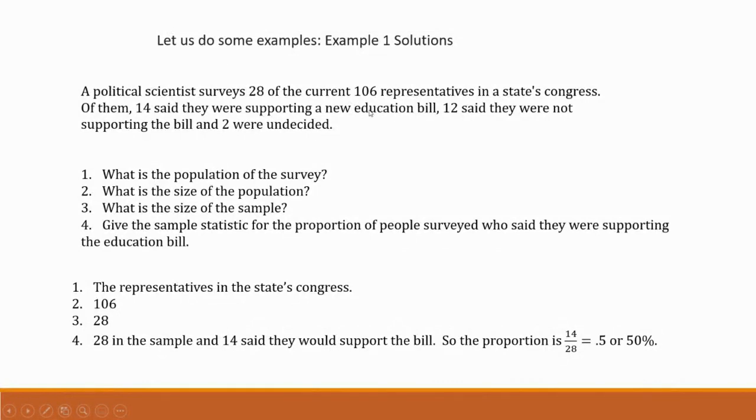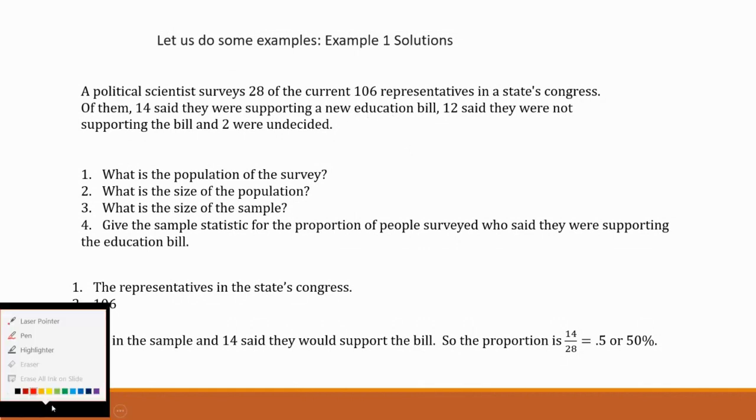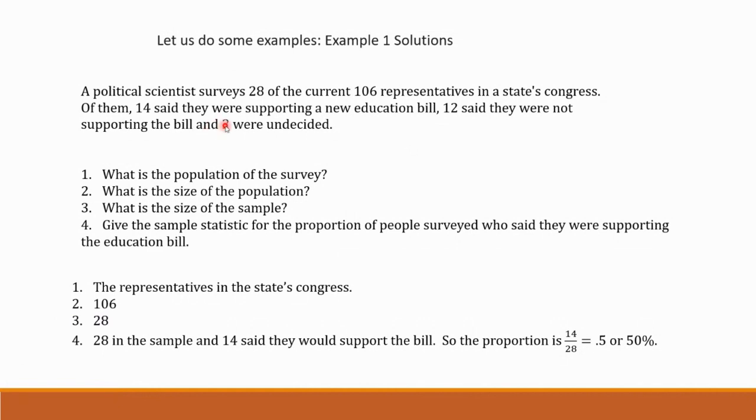So what is the population? Again, who are these? What is the big group that they're surveying, that they're giving a survey to, so to say? Well, they're giving a survey to not all, but some of the representatives of Congress, in the state Congress, I should say. So it would be the representatives in the state Congress, the 106 of them. That would be the population of the survey.